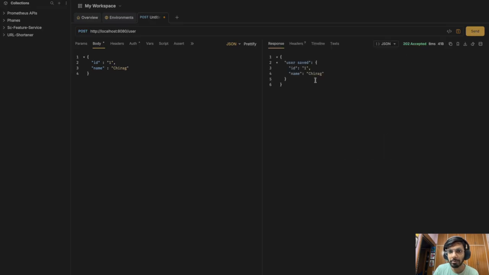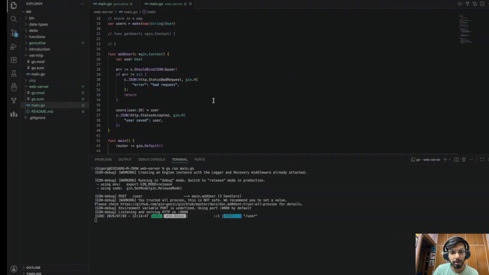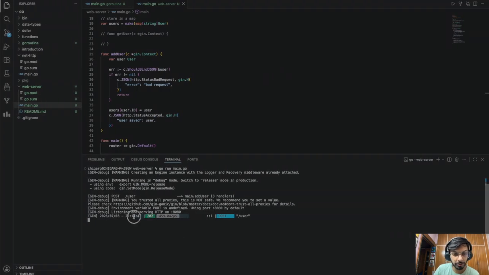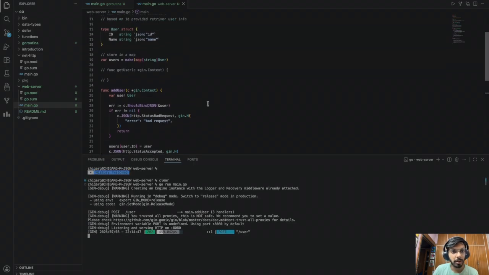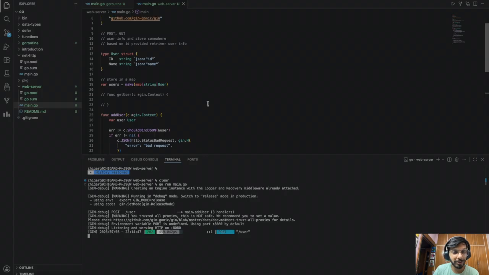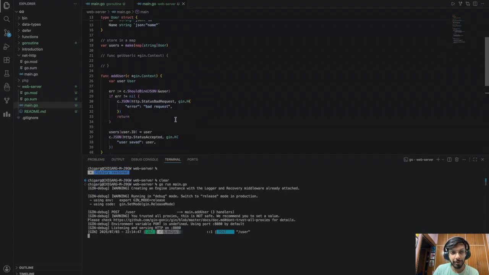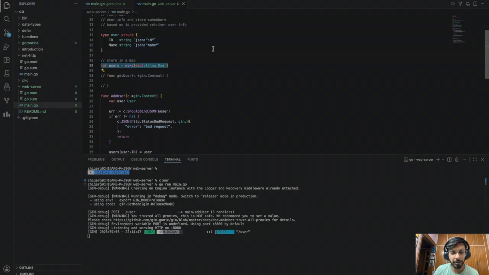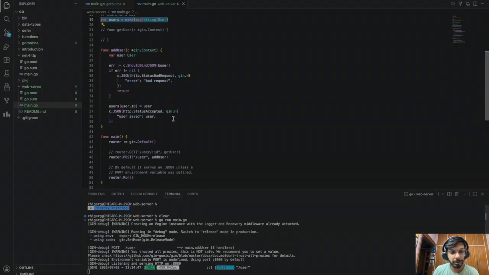Cool. It says 202 accepted and it got my name. And if you see in the terminal, that is exactly what I get here. User endpoint was hit, 202, this is the time taken, and everything looks fine. And yeah, that's it. Now, how do I retrieve it? How do I make sure it's actually saved? This will only get saved till the server is running because I'm using a map. It's an in-memory map, so whenever the server goes down, everything gets deleted. But that's fine.